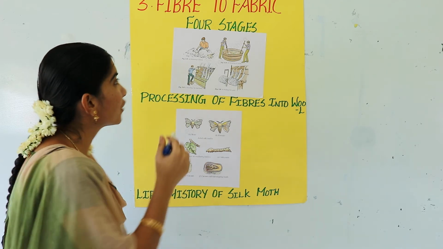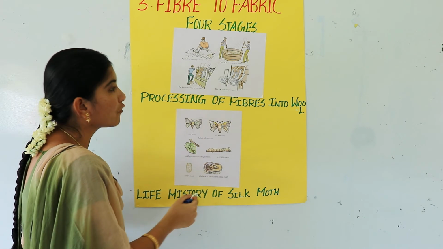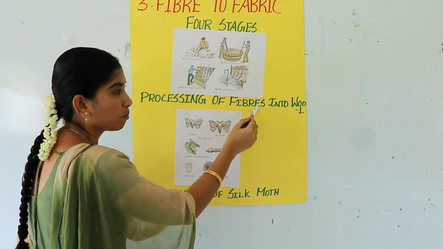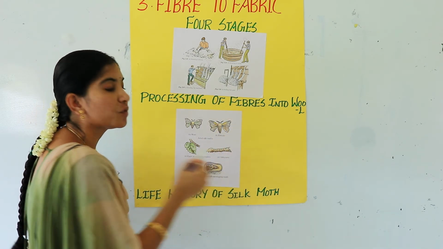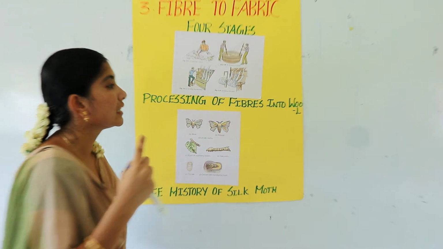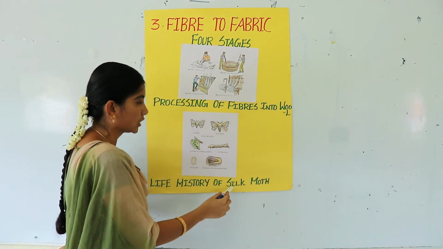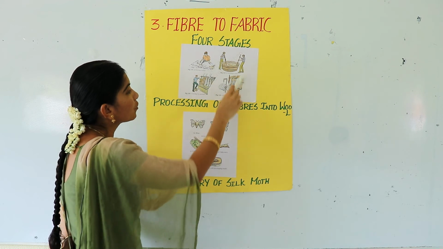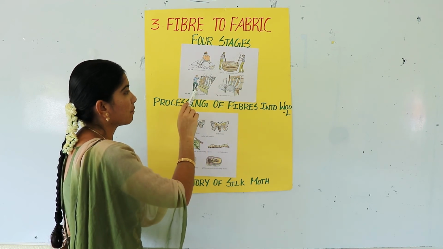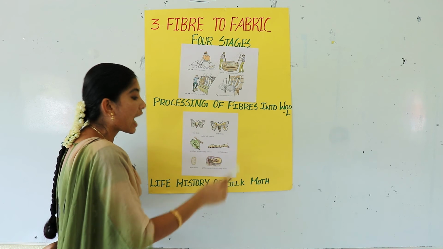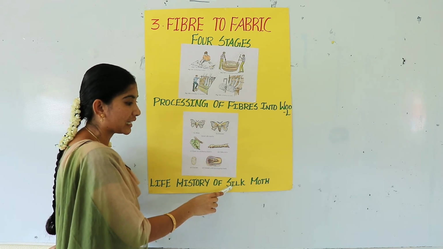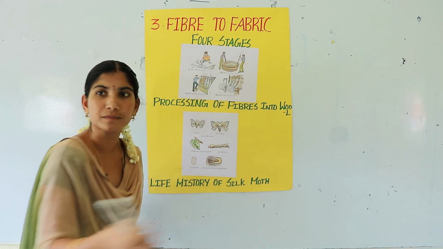Okay students, from this lesson we come to know that from the wool of sheep, goat or from the silk moth we are getting 2 types of cloths. They are wool type of cloth and silk cloth. And we are getting the wool type of cloth by the 4-step process, and from the silk moth only we are getting the silk type of cloth.